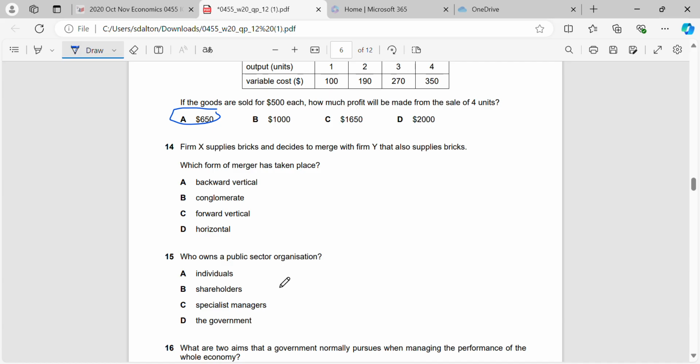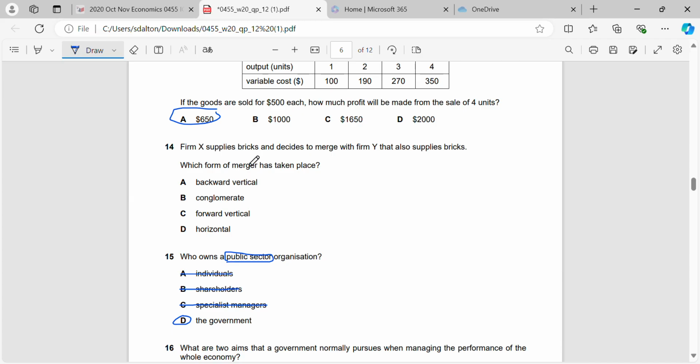Okay, 15 is very simple. Who owns public sector? We learn very early on in economics, public sector is the government. And private sector is private individuals, private firms. So specialist managers, shareholders and individuals may all be part of the private sector. Only the government is public sector.